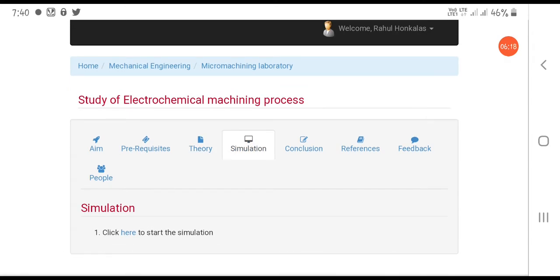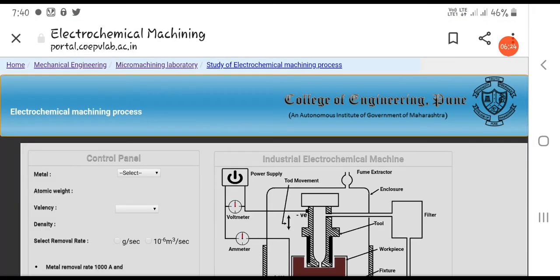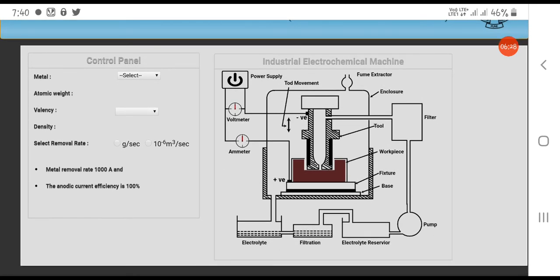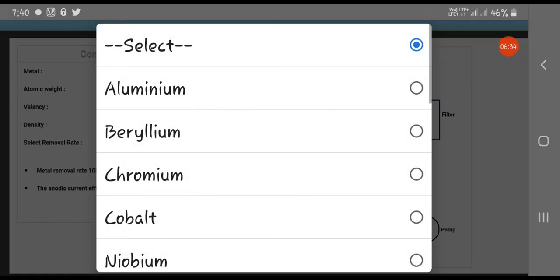Under the simulation, you just have to click here, then the simulation will appear like this. If you see on the screen, here is the setup of the experiment. You have to select the required inputs for this particular experiment. Before the experimentation, you have to read all the required things which are essential to perform the experiment. That is very important.